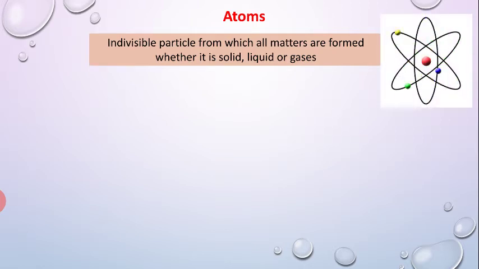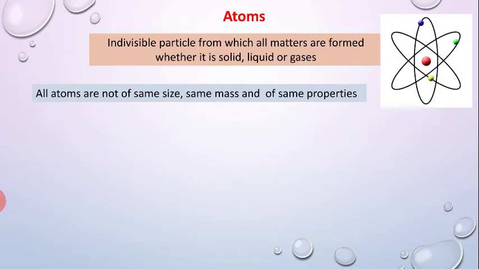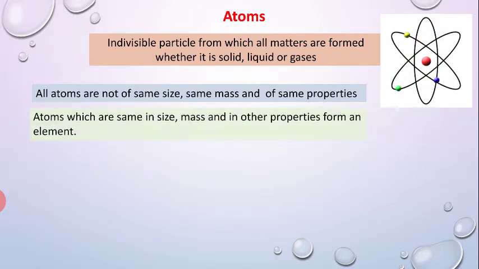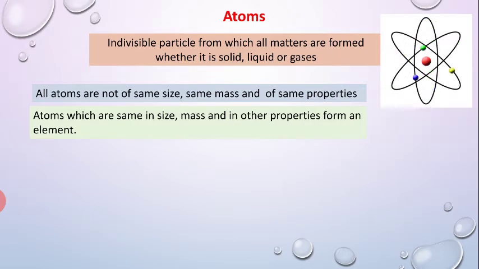This is the structure where you can see in the center there is a nucleus, and around this nucleus electrons are revolving. This is the basic structure of an atom. All these small particles make matter, but these atoms are not the same in size, mass and properties. There are some differences from one atom to another. Atoms which are the same in size, mass and other properties form an element.